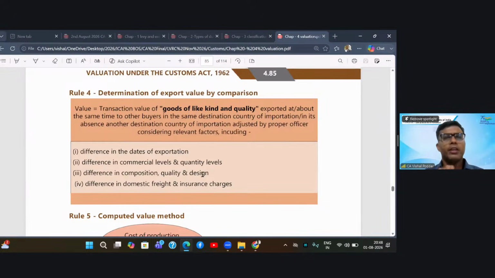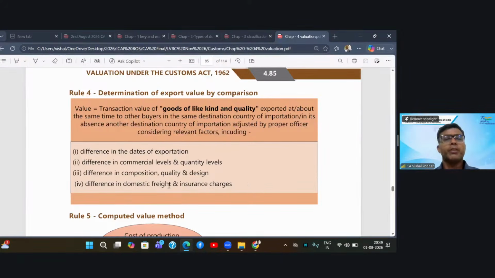It says that in case you do not find everything the same, then you can take those goods which have a difference in the dates of exportation. So they are either some days before or after your date of export. Second, they have different commercial level transactions or are at a different quantity level. Or even there can be a difference in the composition. My goods are made up of something, your goods are made up of something else. There is some difference in the composition, quality and design. But most important, all these things do not affect the functionality and use. Both our products are commercially interchangeable.